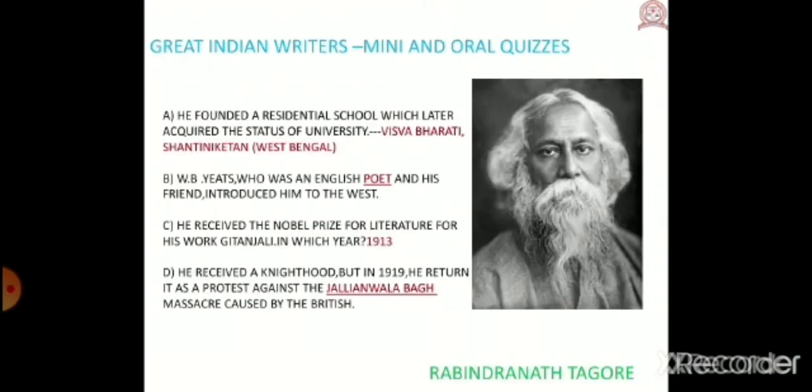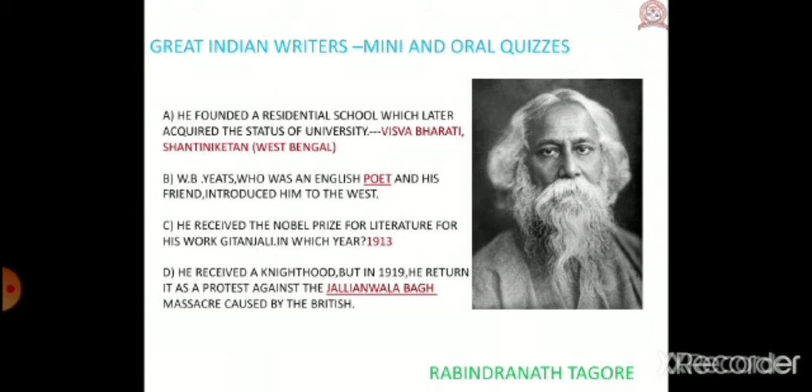Now, let's move to page number 13 of language and literature. What is the name of the chapter? Great Indian Writers. In this, children, names of a few great Indian writers are given, and we have to guess what important things they have done. For that, clues are given. We have to identify the answer.